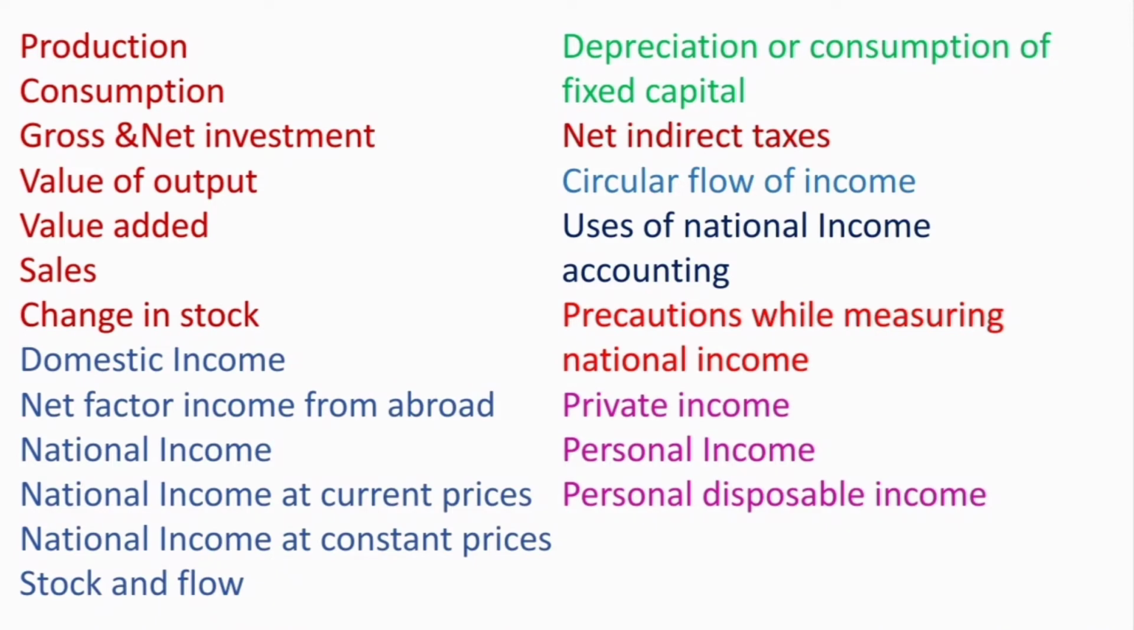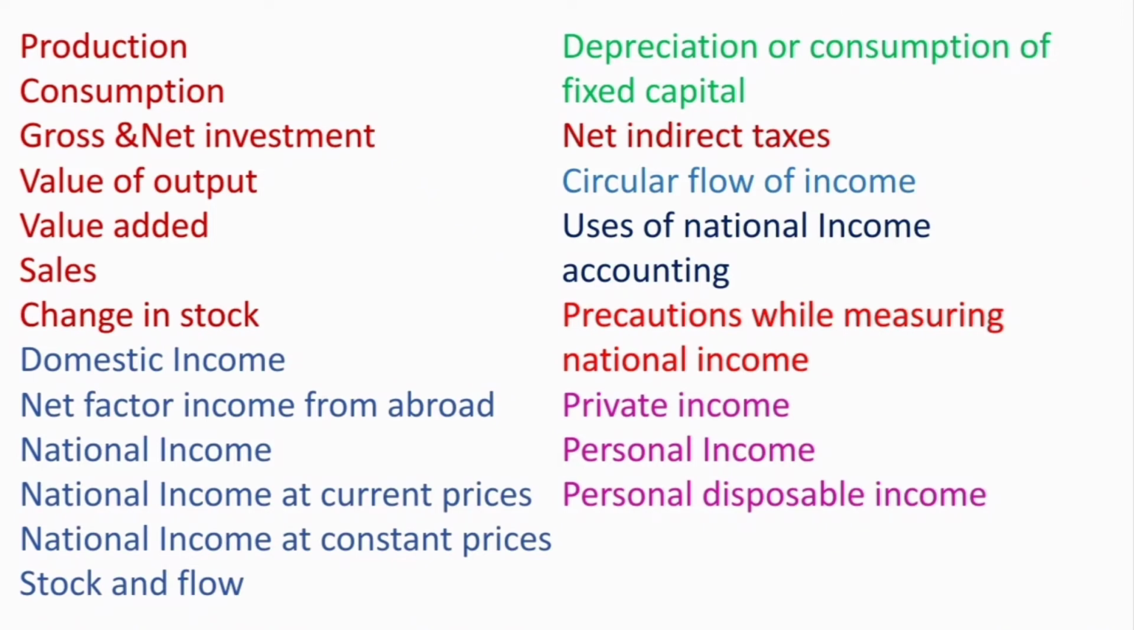National income at current prices, national income at constant prices, the concepts of stock and flow, depreciation, which is otherwise called consumption of fixed capital, what is net indirect taxes. Net indirect taxes means indirect tax minus subsidy. Circular flow of income. What is meant by circular flow of income? What are the uses of national income accounting? Why is it important? And what are the precautions while measuring national income?